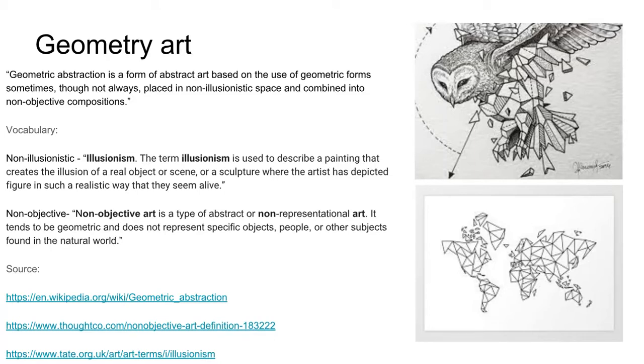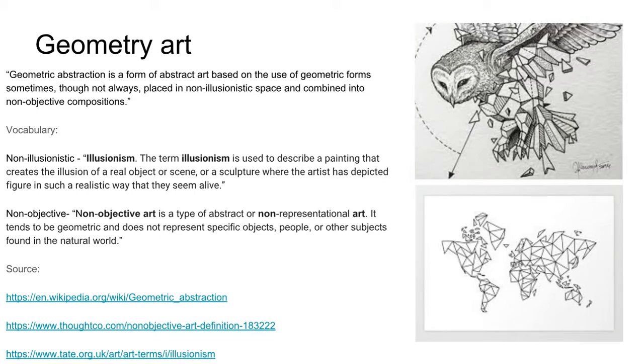Non-objective art is a type of abstract or non-representational art. It tends to be geometric and does not represent specific objects, people, or other subjects found in the natural world. And my source for this is Wikipedia, ThoughtCo, and Tate.org.